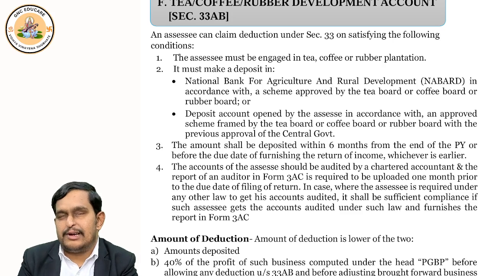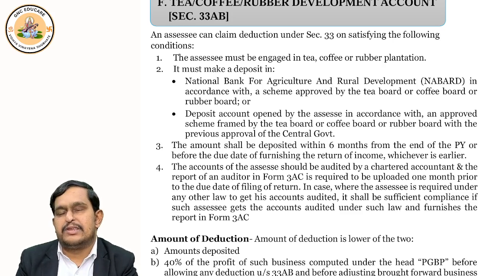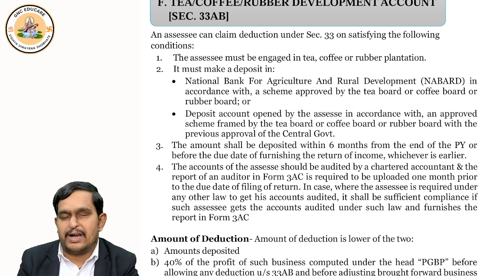So I said 4 conditions to claim deduction under section 33AB. What are those 4 conditions? You must be engaged in tea, coffee, rubber development account or plantations actually. Deposit the money in NABARD or any other specified bank within 6 months or before filing returns, whichever is earlier. And a report from a chartered accountant under form 3AC must be submitted to the income tax department.